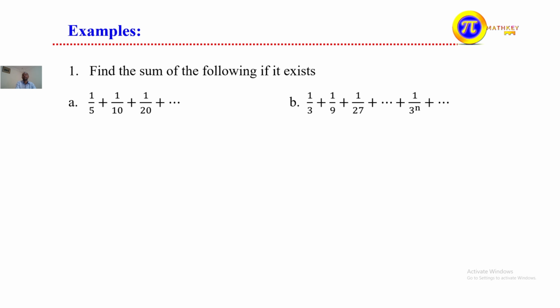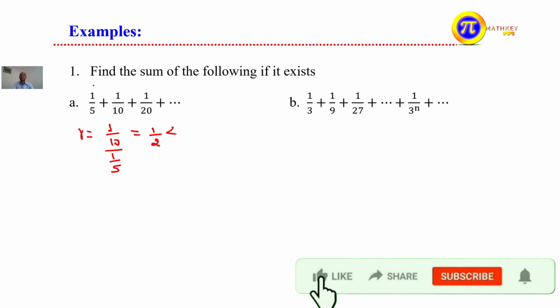Here is an example: find the sum of the following if it exists. We are given 1/5 + 1/10 + 1/20 + and so on. The first term is 1/5, the second is 1/10, the third is 1/20. So we can find the common ratio r: the second divided by the first is (1/10) divided by (1/5), which is 1/2. For the third, (1/20) divided by (1/10) is 1/2. This is still less than 1, so what we were asked is